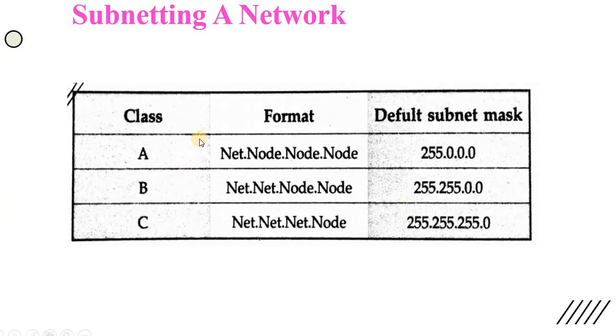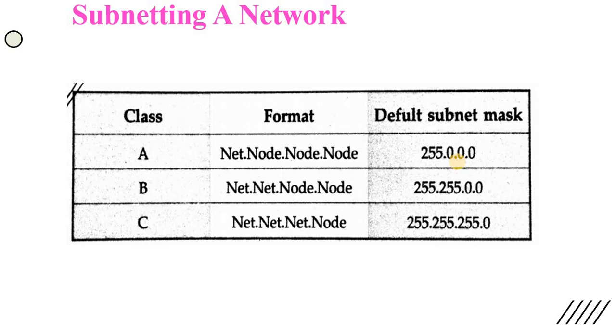This is how we can divide each class address into the default subnet mask. In class A, the first byte is the network and the last 3 bytes are the host address, so we can represent it as 255.0.0.0.